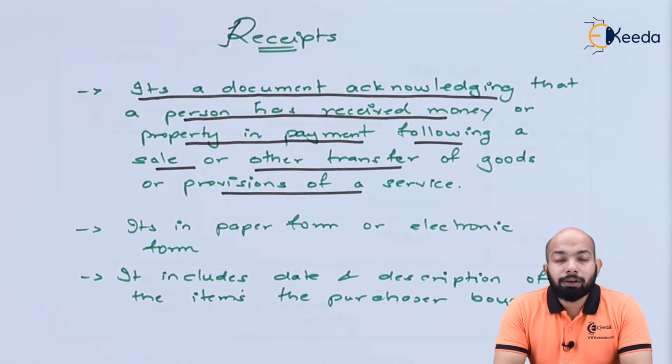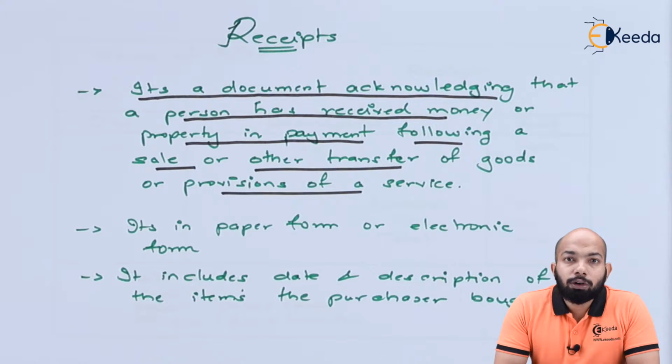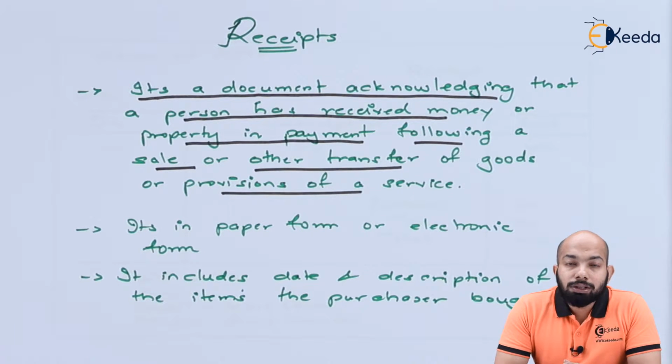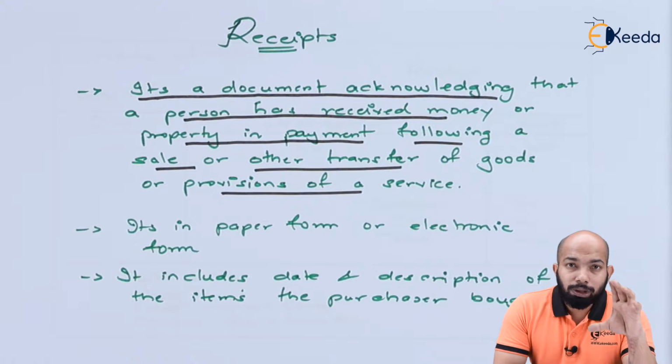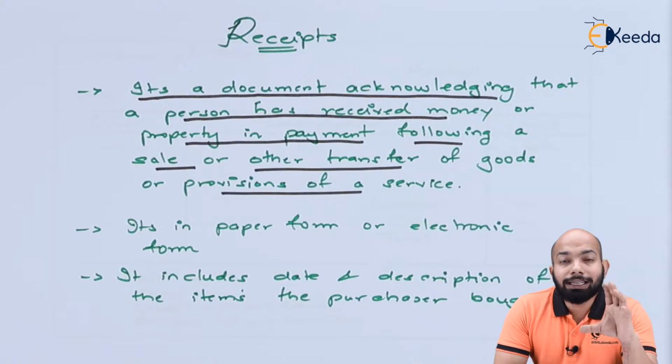Let's take an example. You have made a payment of rupees 10,000, or let's take the very basic example here. You have withdrawn a certain amount from an ATM. You receive an ATM withdrawal slip. That slip is the receipt that you have received this much of amount and that the account balance is this much. That specific withdrawal slip that you receive is ideally a receipt of the transaction that you have made of withdrawing the amount from an ATM or from your bank account.